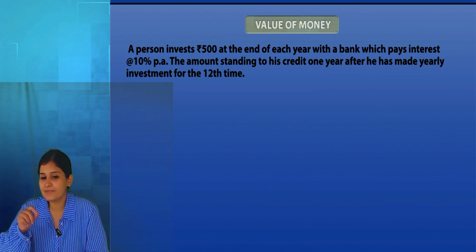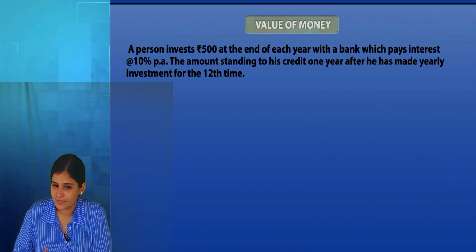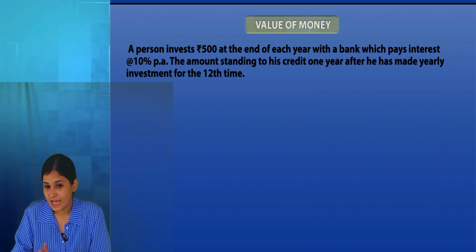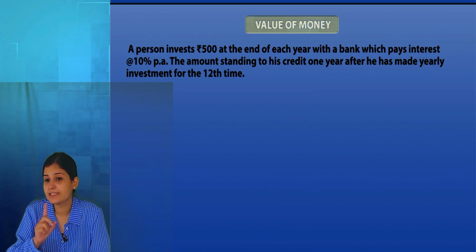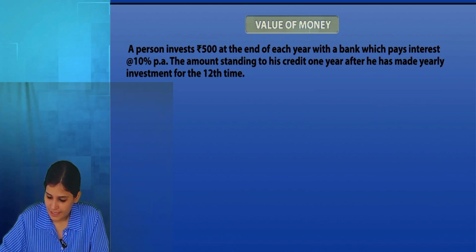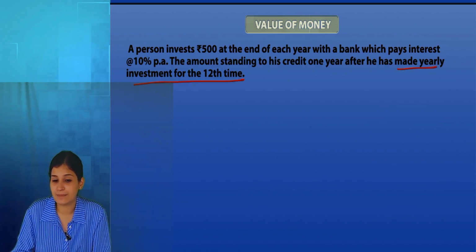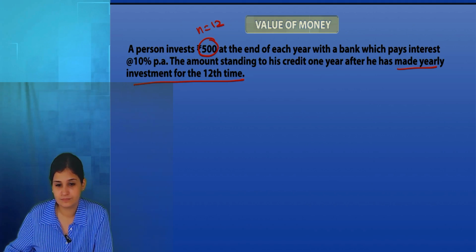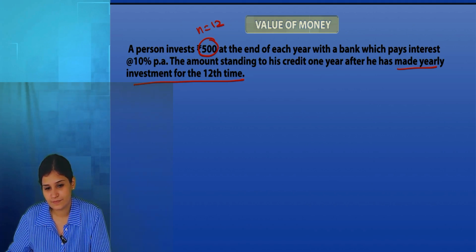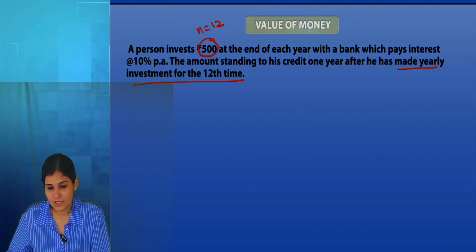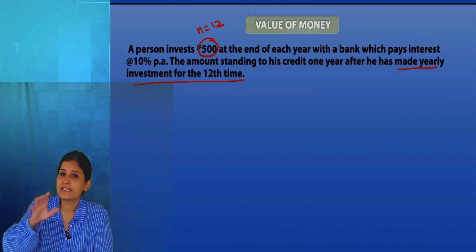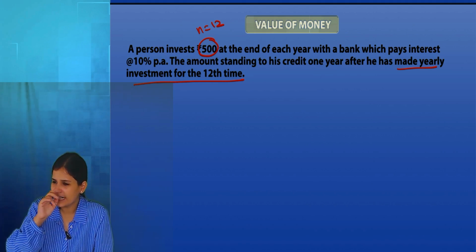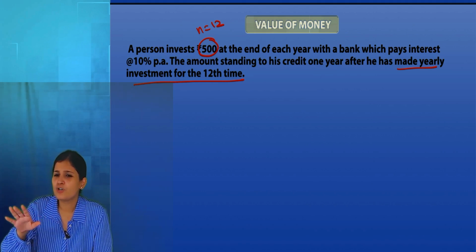A person is investing rupees 500 every year. The interest is 10%. Fine. How many times did I make the payment? Yearly installment for the 12th time. That means I am paying rupees 500, 12 times. Do you all agree? Okay.